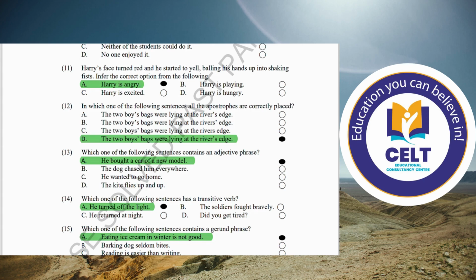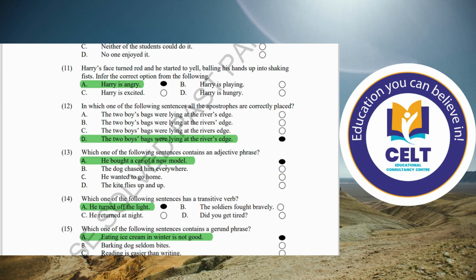You see, in the first option, you have put an apostrophe after the boy, apostrophe s, and the same is in the second sentence, but in the reverse, the apostrophe is after the s. But one thing to remember: when you have a plural noun or pronoun that already carries an s at the end, what should you do? You have to use the apostrophe after the s of the plural noun. Clear?